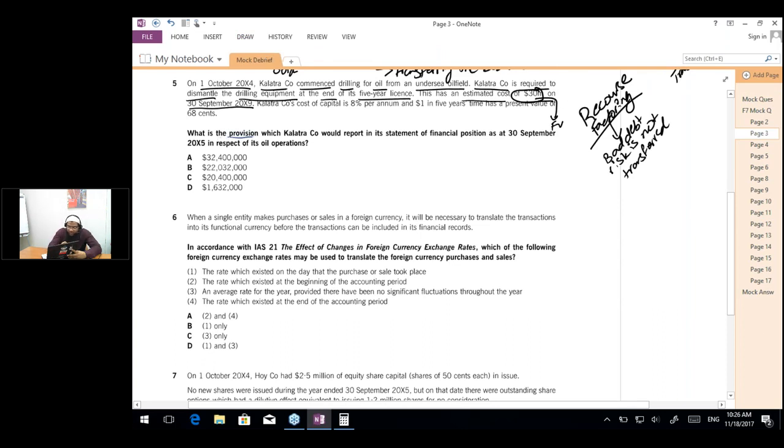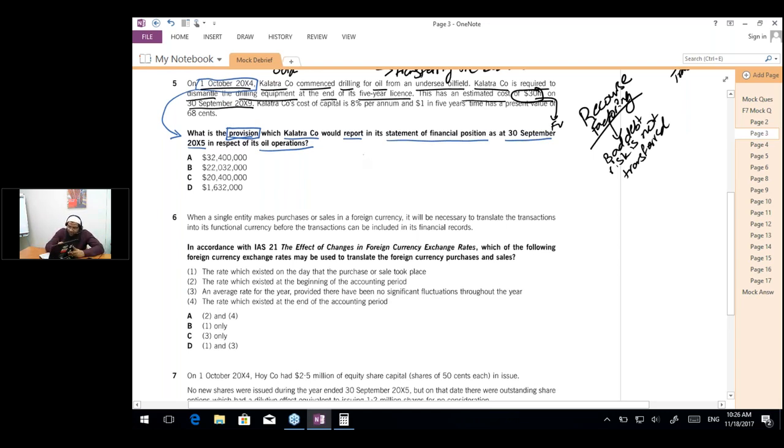Now the question is asking what is the provision which Caletra company would report in its statement of financial position at 30th September 20x5, which is 1 year after the date of installation of the plant, in respect of oil operations. So the question is asking us to calculate the amount of the provision.